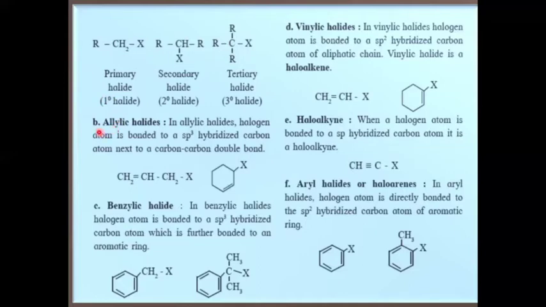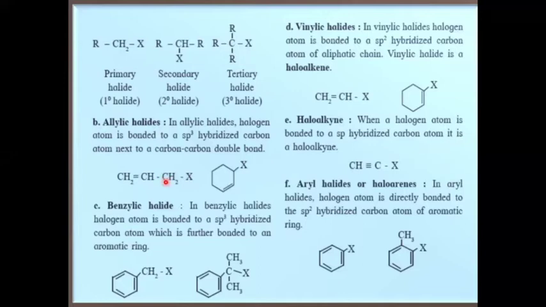Next, allylic halides. In allylic halides, the halogen atom is bonded to an sp3 hybridized carbon next to a carbon-carbon double bond. See here, in this example, halogen is bonded to this carbon. This is an sp3 hybridized carbon.